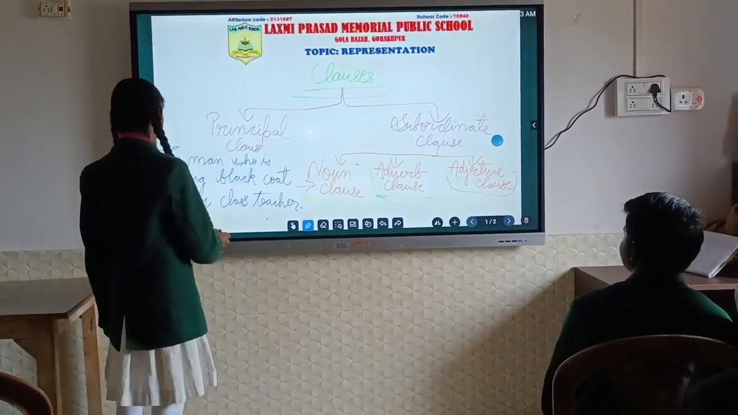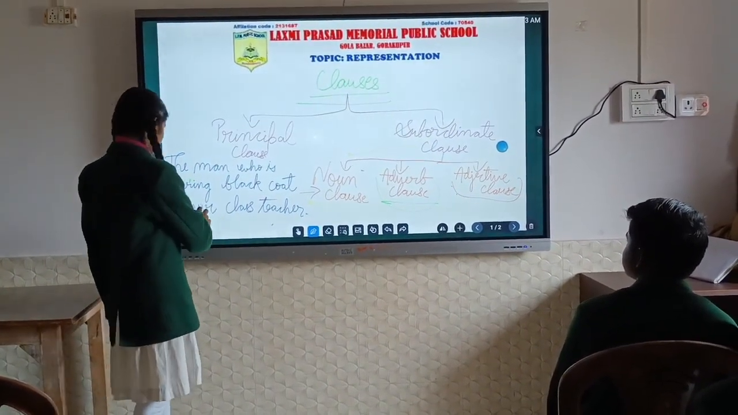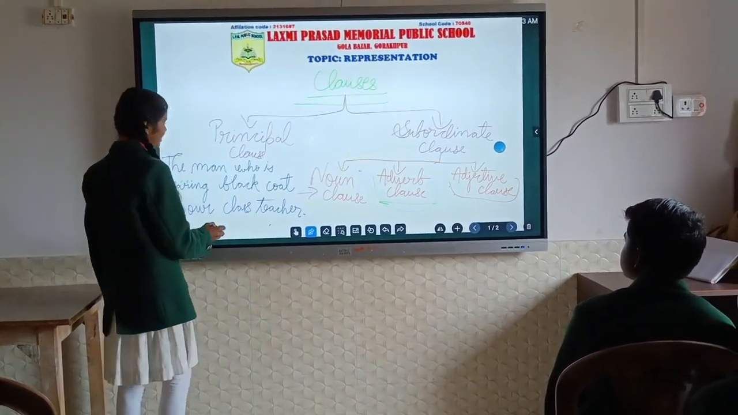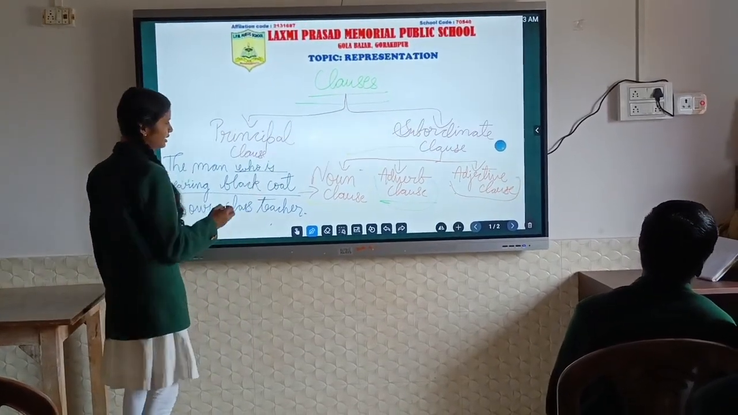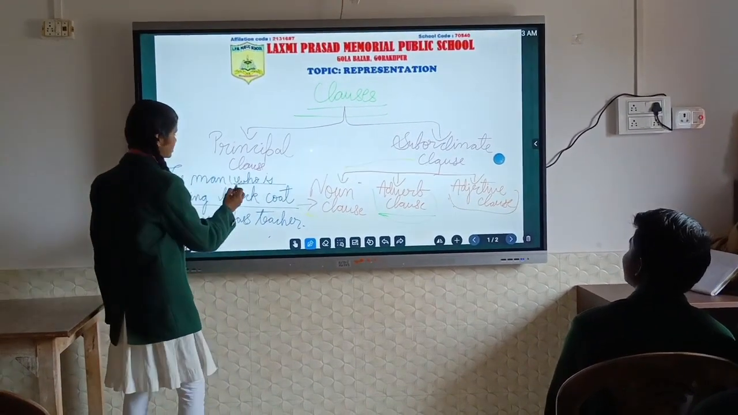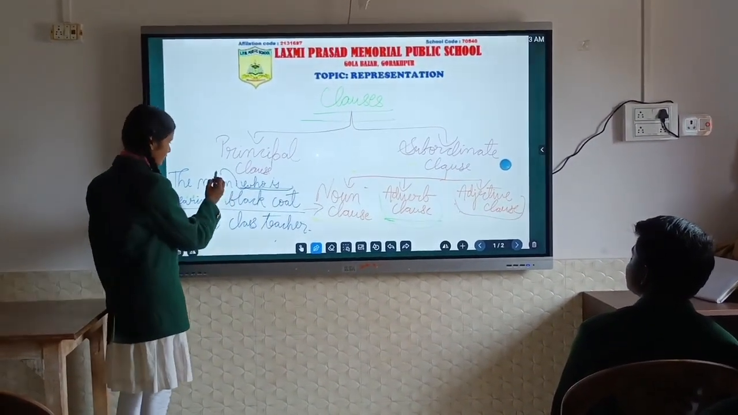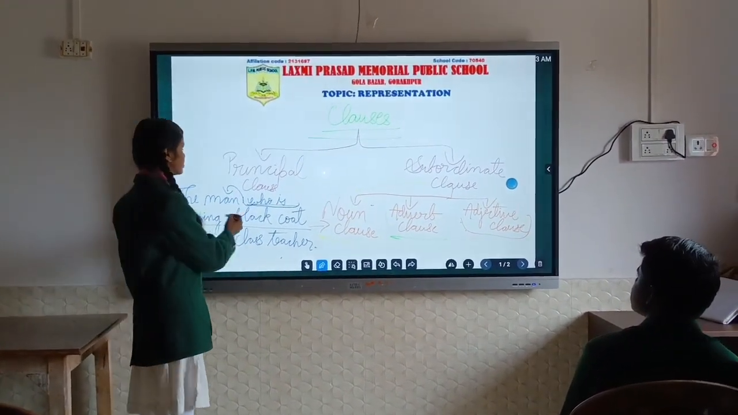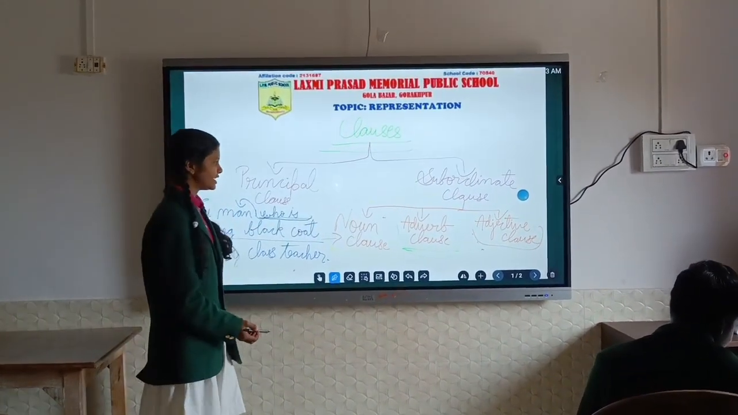the sentence is: the man who is wearing a black coat is our class teacher. In this sentence, who is wearing a black coat is the type of adjective clause, because here it is doing the work of an adjective. It means it is describing the man. It is telling about the quality of the man. It means it is doing the work of an adjective in this sentence. So it is an example of an adjective clause.